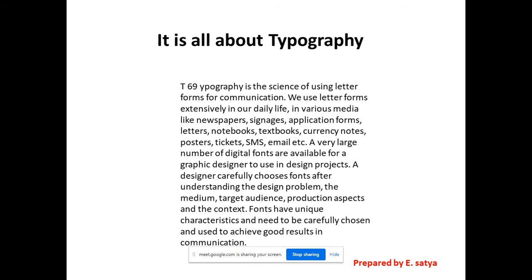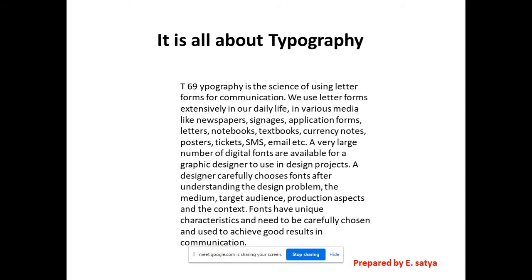Mostly in typography we use text and fonts, different fonts and font styles, categories, and anatomy of typography. These things we learn, right? Completely we focus on fonts and text.